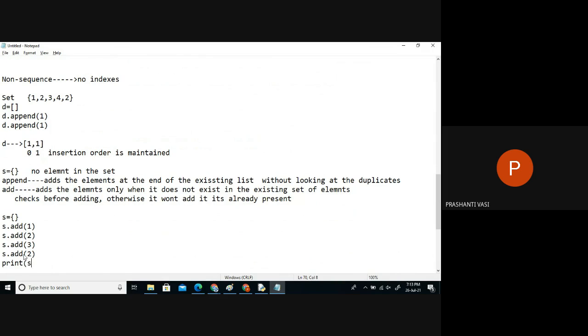Now if you print s, the set would be 1, 2, 3. When I'm adding, this should go to 0, 1, 2, 3, but is that insertion successful? This fails, so at index number 3 no insertion was done. That's the reason that whenever we add elements, it is not maintaining the insertion order.